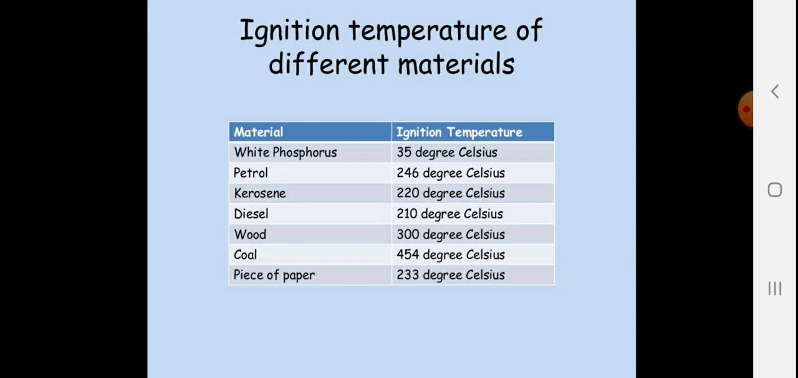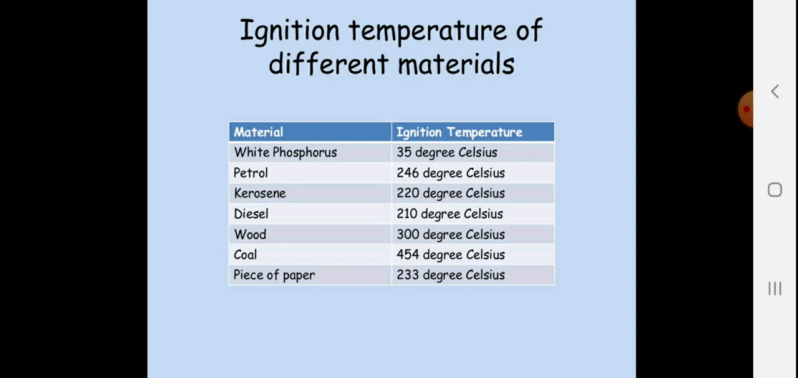Petrol, 246 degrees Celsius, is the ignition temperature, which is quite high. So in our car, whenever petrol is used as fuel, it has to reach this temperature to get oxidized and to give thrust to the car engine. Kerosene is 220 degrees Celsius. Diesel is 210 degrees Celsius. Wood is 300 degrees Celsius.